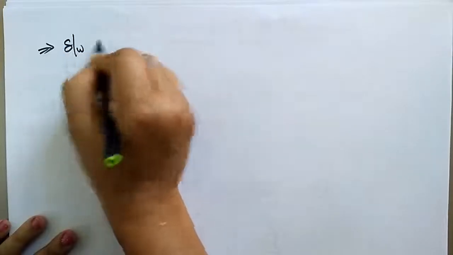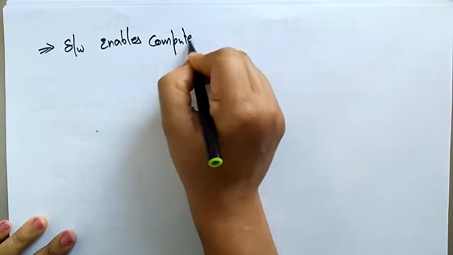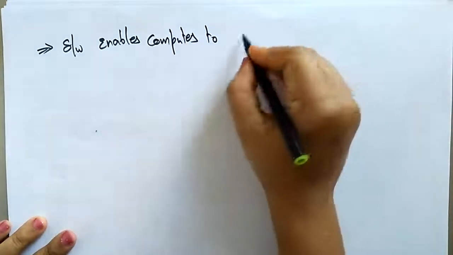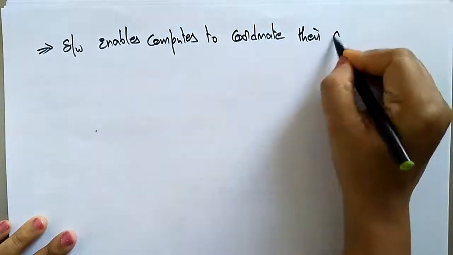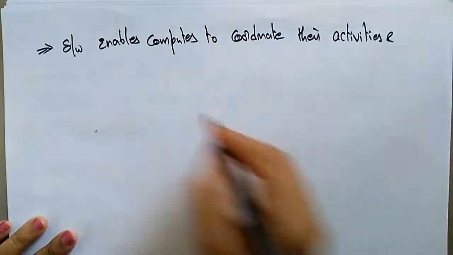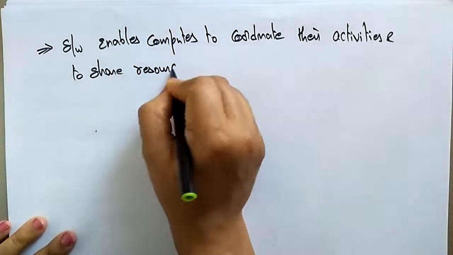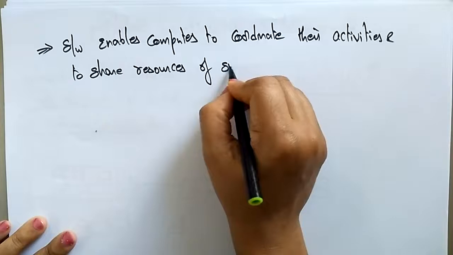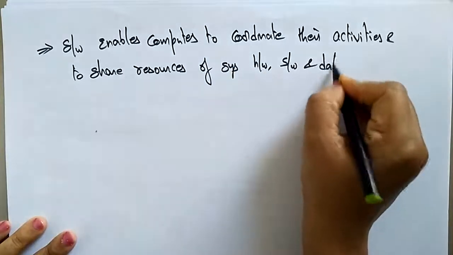Let me write that point so that you remember it. This distributed system software enables computers to coordinate their activities and to share the resources each system has, like hardware, software, and even data.